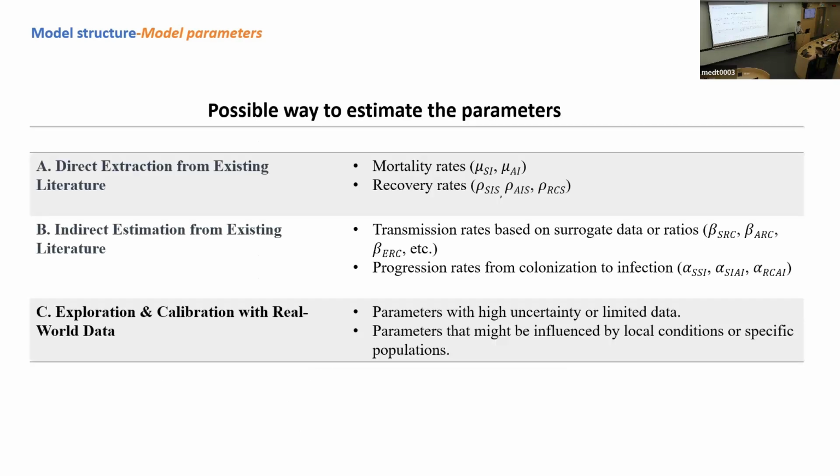Here are some possible ways we may estimate the parameters in our model. The first is direct extraction from the existing literature, like the mortality rates and recovery rates for AMR disease. The second is that we may need to estimate indirectly from the existing literature, like the transmission rate or the progression rate from colonization to infection. The third way is that we may need to fit our parameters based on real-world data, for parameters with high uncertainty or limited data, and parameters that may be influenced by the local context.